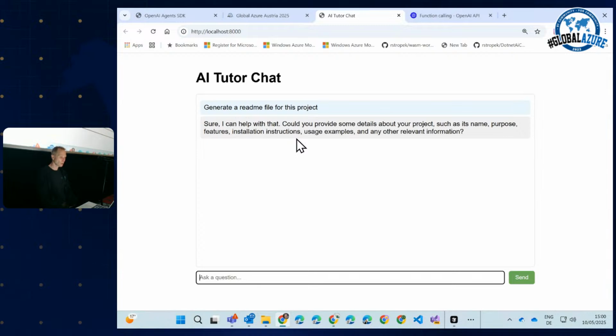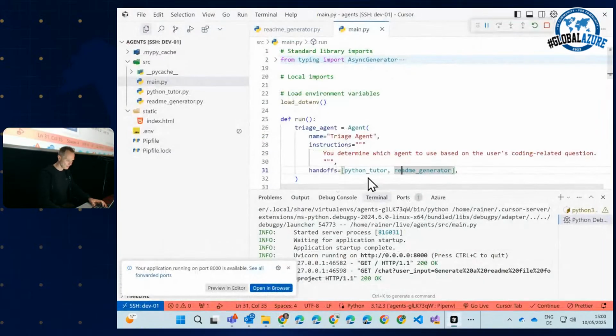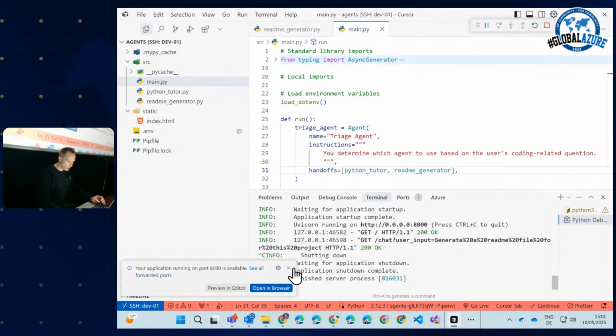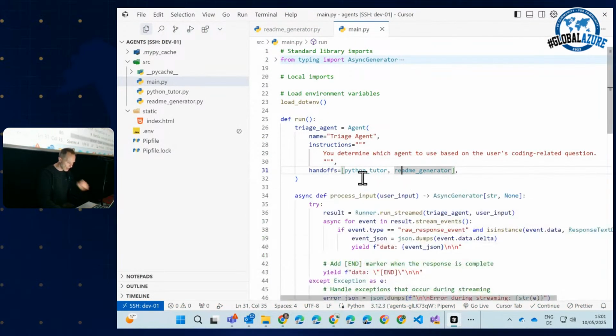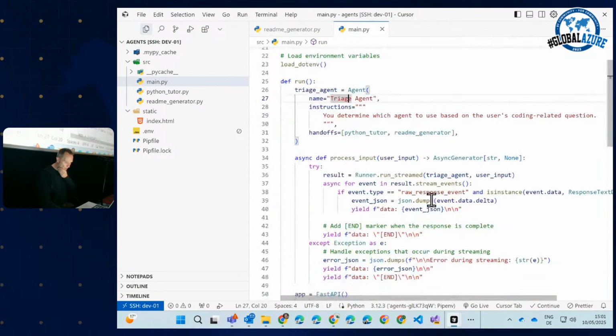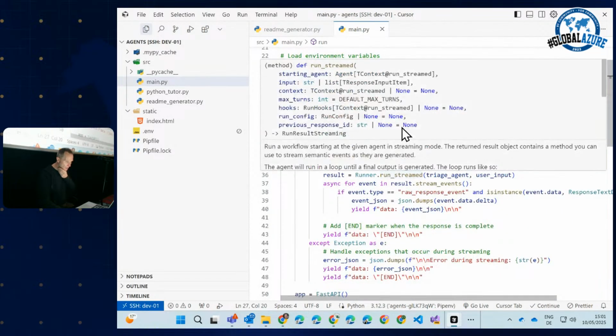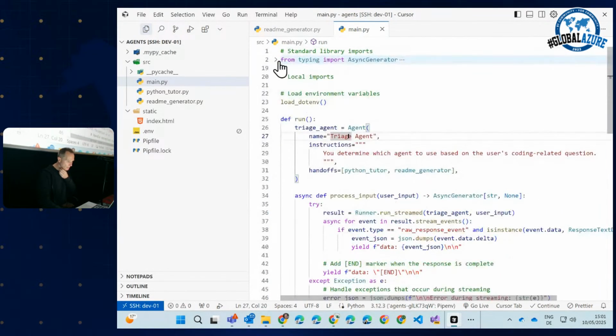Let's see. Sure, I can help you with that. Very good. It didn't work. Amazing. Good. Not good. So let's see what I screwed up. I have the triage agent here, and I added the README generator. Let me check.